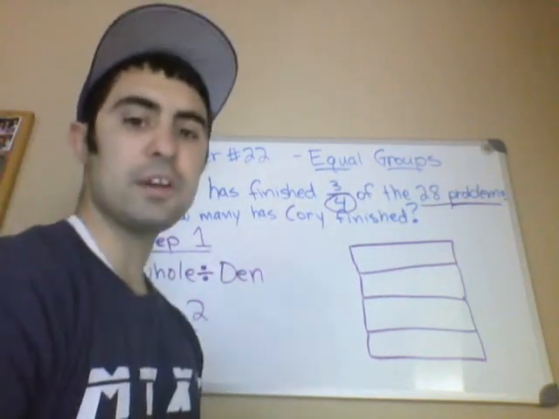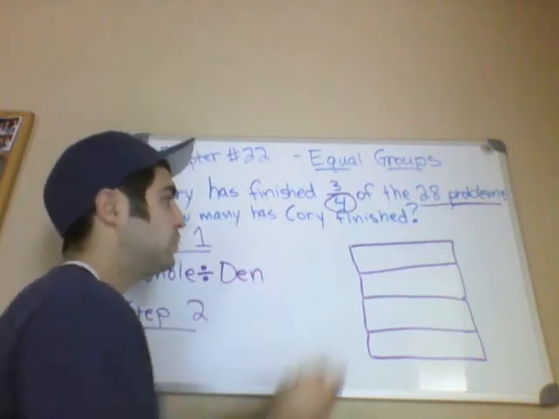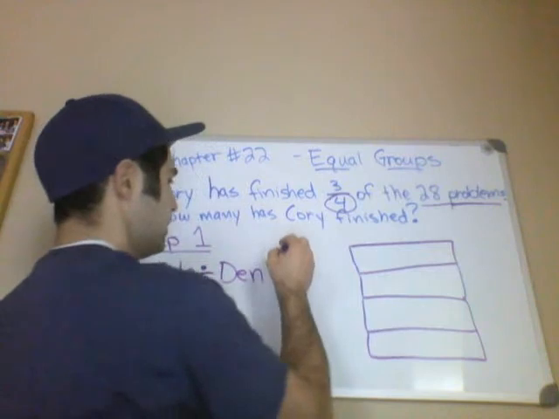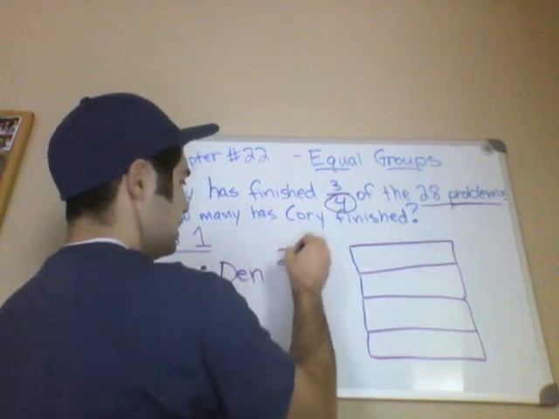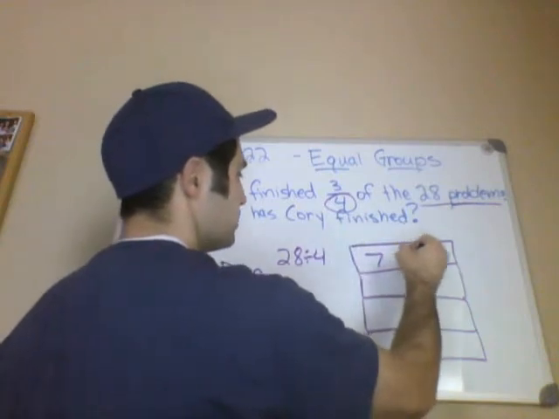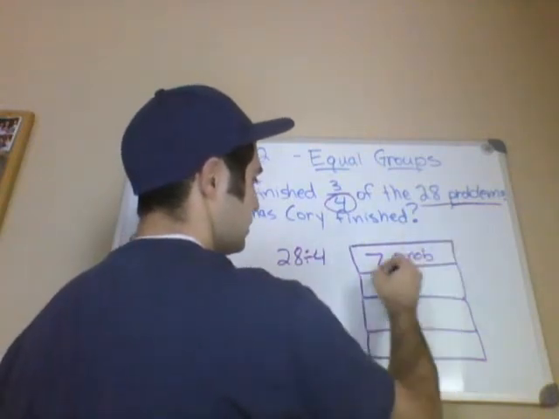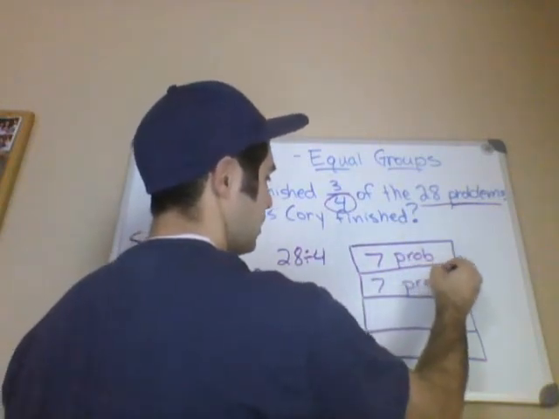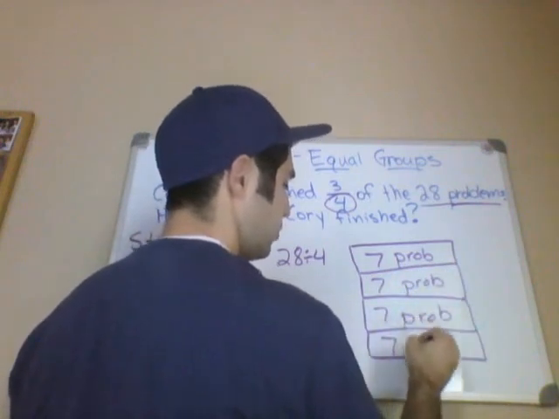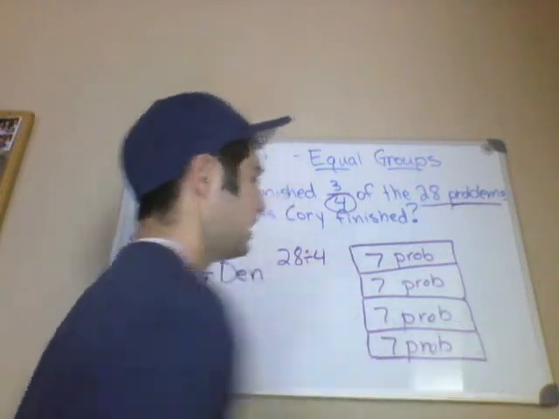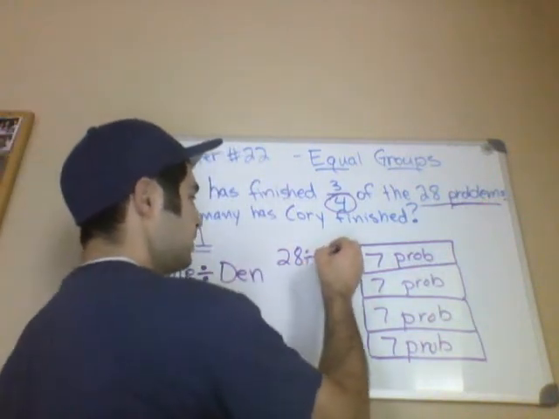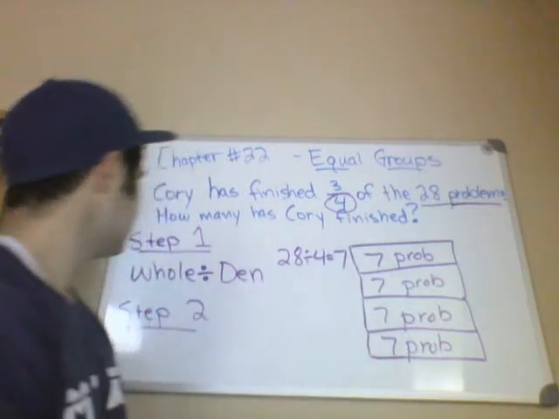We're dividing that by the denominator. Put DE in for denominator. Okay? So when we do that, we get 7, because 28 divided by 4 is 7. So 7 problems. Okay? Alright, so that's the first step. 28 divided by 4 is 7.